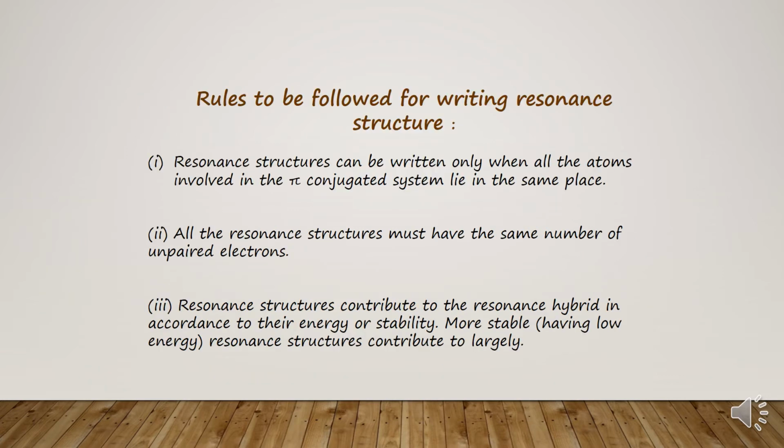Now, what are the rules which should be taken into consideration to write any resonance structure or canonical structures of a compound? Rule number 1: resonance structures can only be written when all the atoms of the pi conjugated system lie in the same plane. Second, all resonance structures must have the same number of unpaired electrons. Third, resonance structures contribute to the resonance hybrid in accordance with their energy or stability.